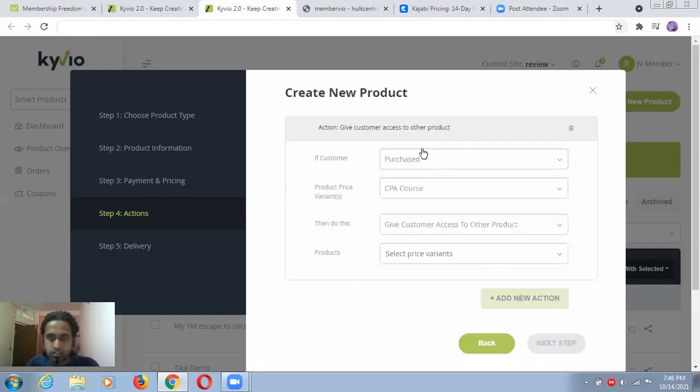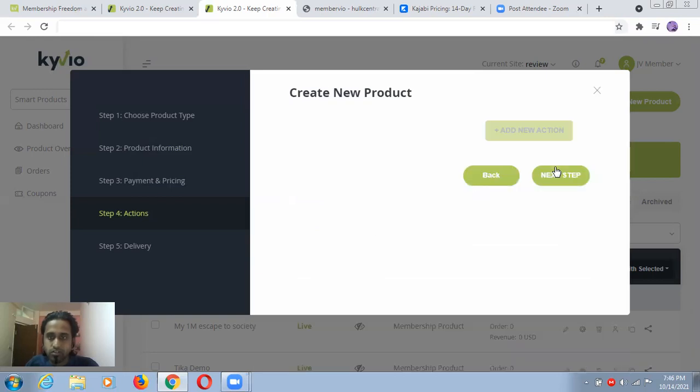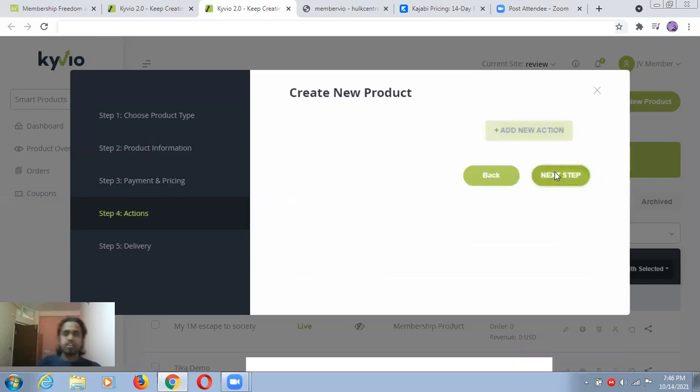Actually, this option is not coming, but let me show you customer access to other product. I'm just removing this action, and I'm just going for next step.